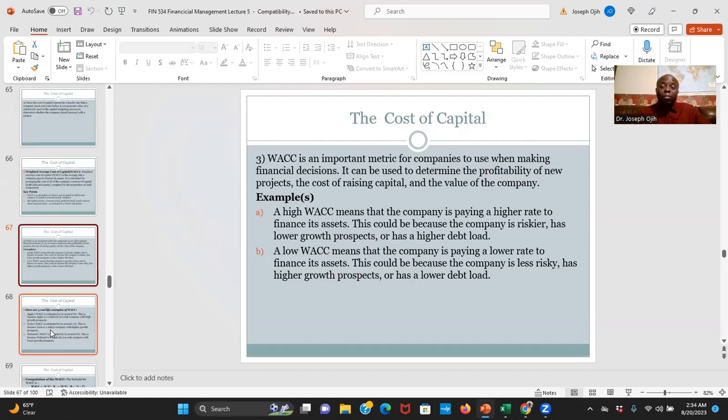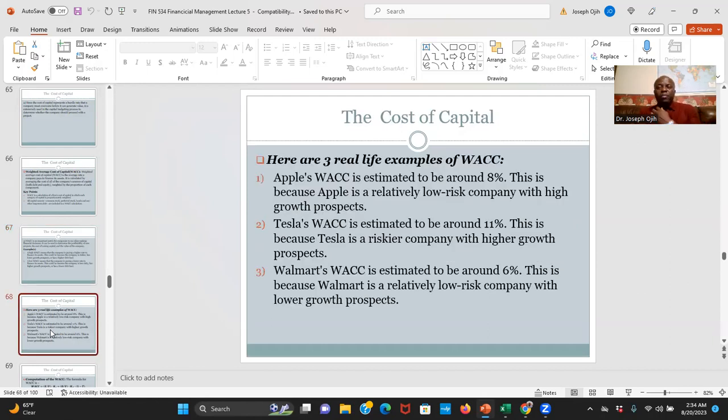It can also be that the company has a lower debt load, so the cost reduces. For example, I gave three examples here, starting with Apple. Apple Incorporated, usually I think their cost of capital is 8% or something around that number. I mean, the weighted average cost of capital for Apple. This is mainly because Apple is a relatively low risk company with high growth prospects.